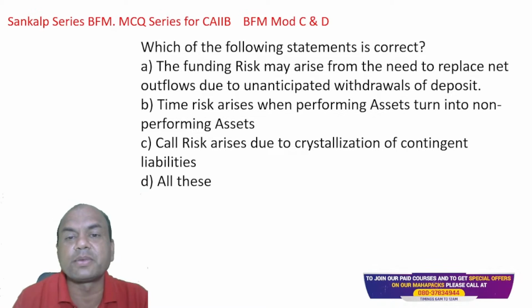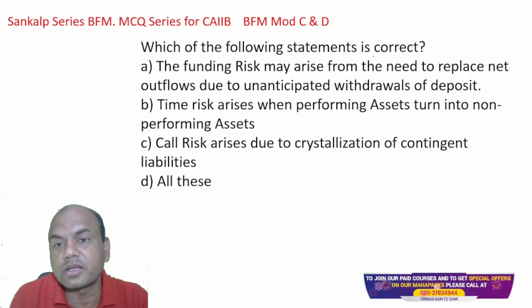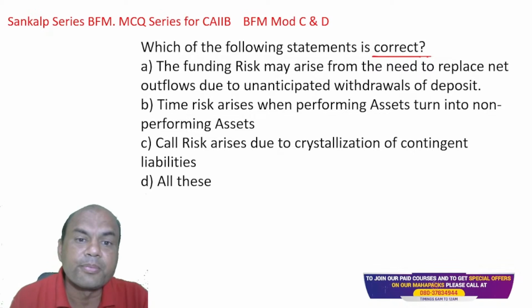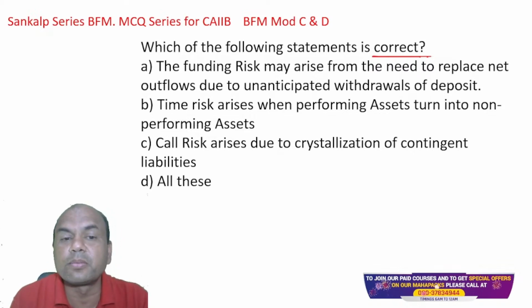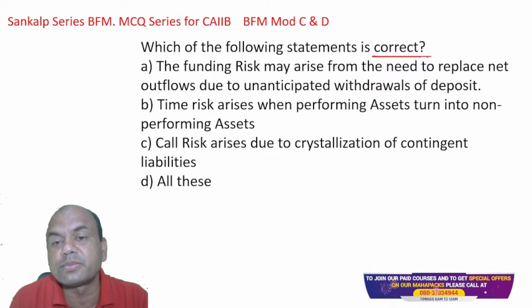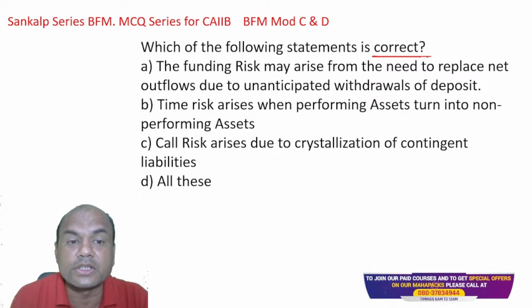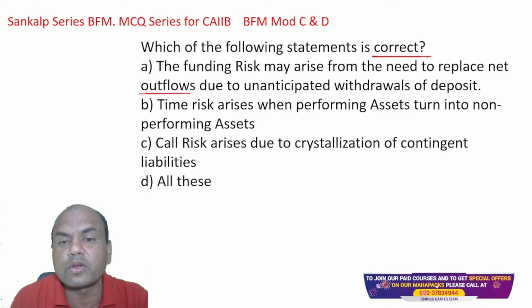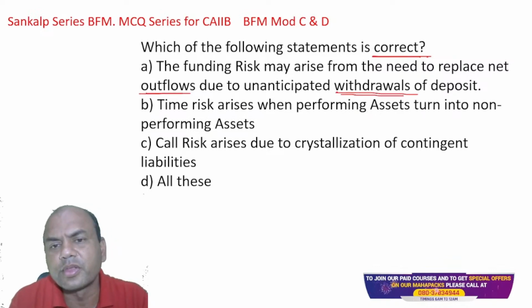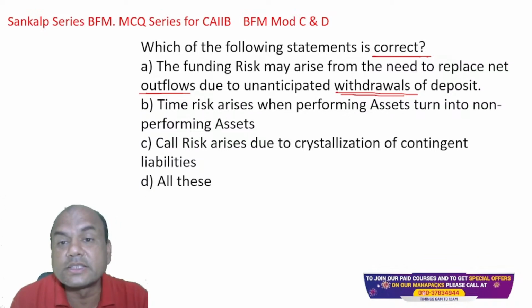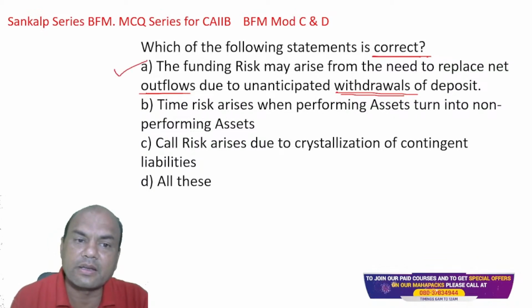Which of the following statements is correct? Now I want the correct one. You should always mark what is required in the exam, correct or non-correct, true or false, whatever. The funding risk may arise from the need to replace the net outflows due to unanticipated withdrawals of deposits. If everyone is coming for withdrawal, you'll definitely face funding risk. There won't be any money, right? So is this correct? Yes, A is correct.